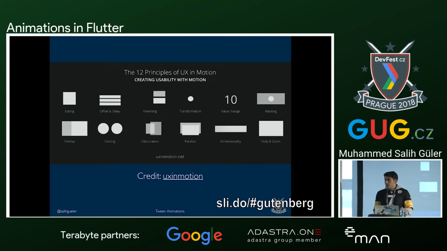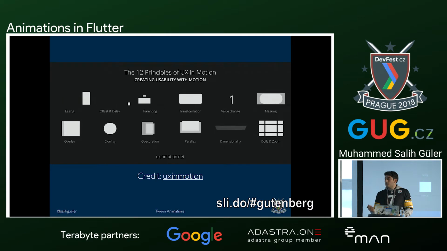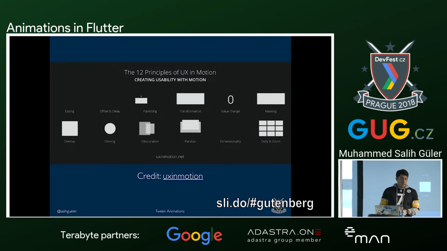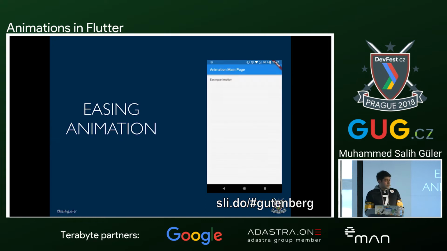And in the meantime, what I've seen is, actually, by changing simply some small amount of code, we can have 6 different animations in one iteration. So that is what we are going to do now. First, we will start with something called easing animation.